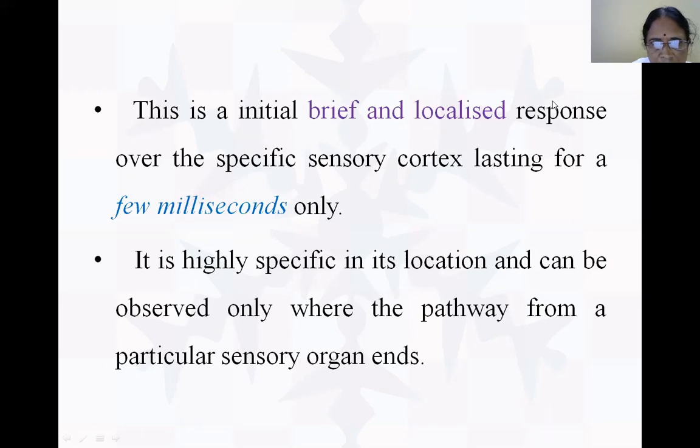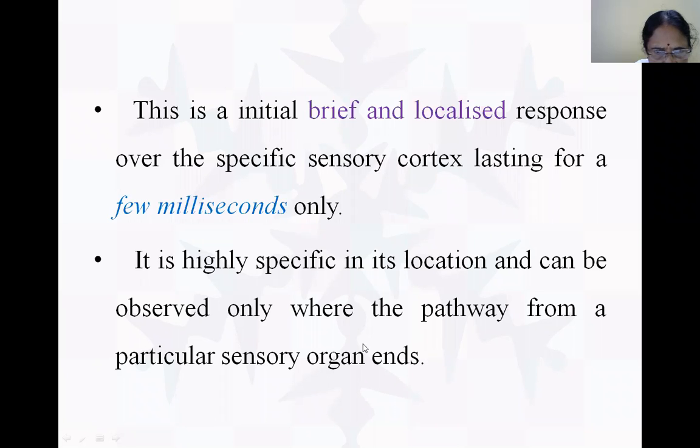The primary stimulus is a localized stimulus. It stays only for a brief period, a few milliseconds. It is highly specific, that is, the location is specific. The areas surrounding it are not excited. It is observed only from the pathway from a particular sensory organ.